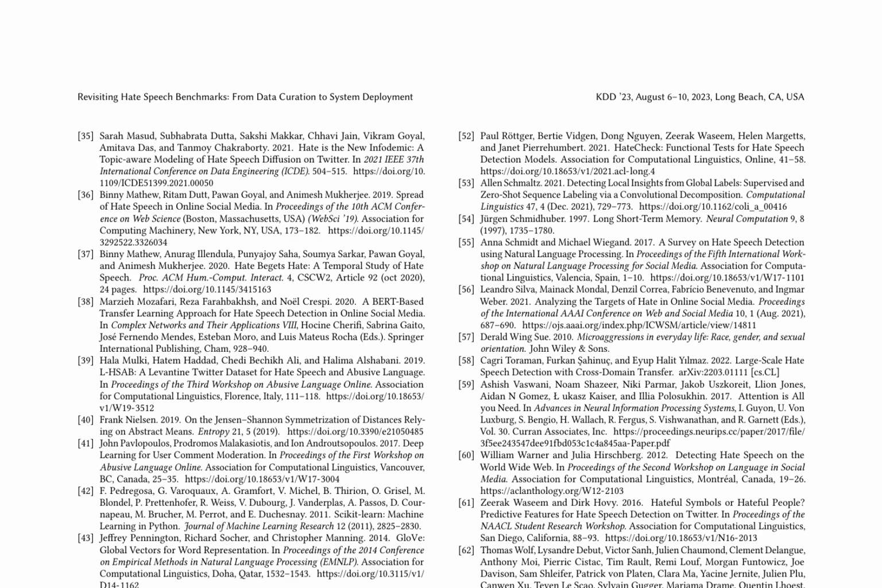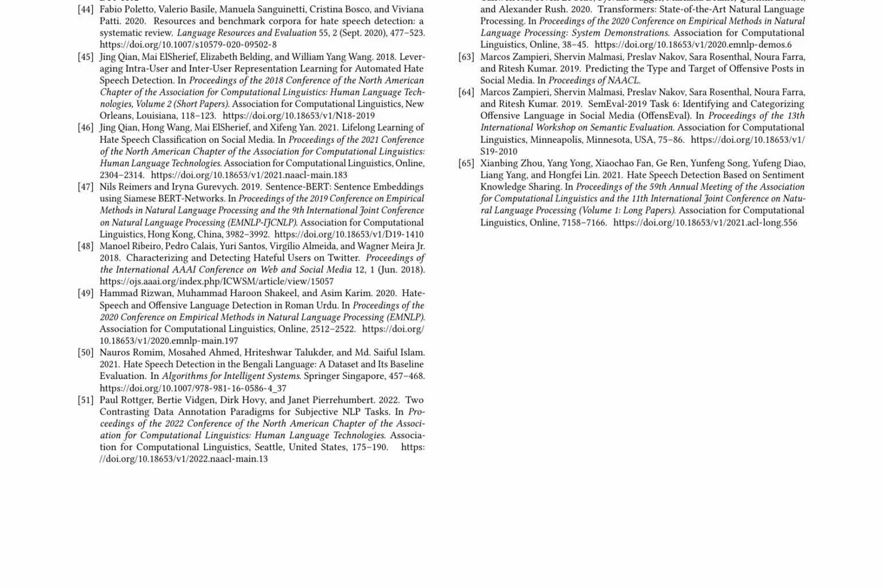The paper revisits hate speech benchmarks, focusing on data curation and system deployment. It discusses various aspects, including hate speech diffusion on Twitter, the spread of hate speech in online social media, and the detection of hate speech using machine learning techniques. The authors highlight the importance of understanding hate speech in different contexts and the need for robust detection systems. They also emphasize the role of transfer learning in improving hate speech detection models. The paper concludes by discussing the limitations of current approaches and the need for further research in this area.